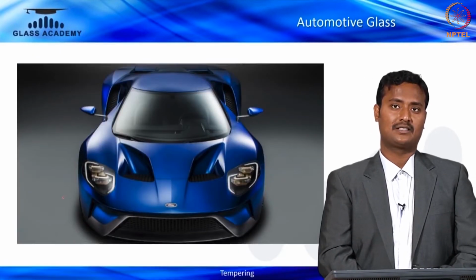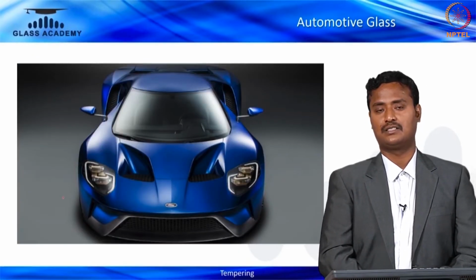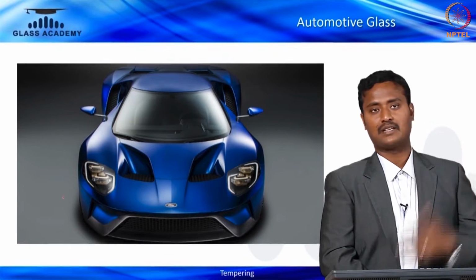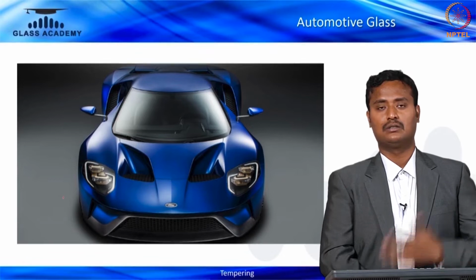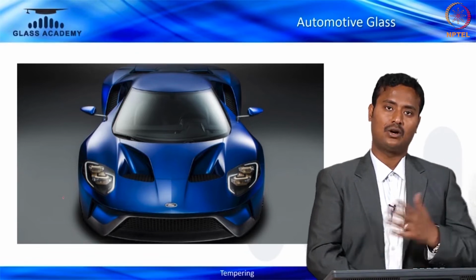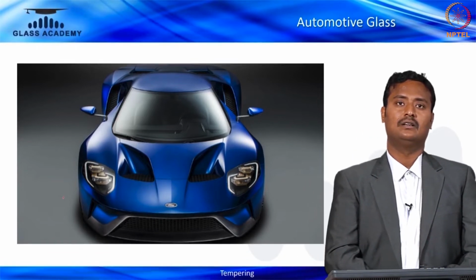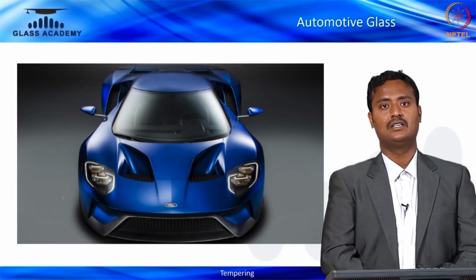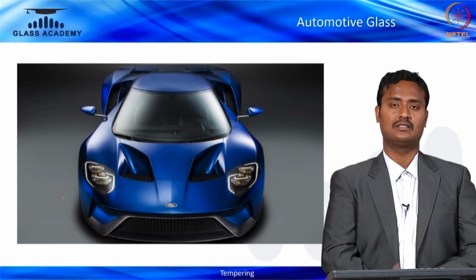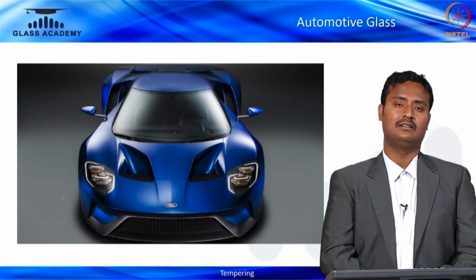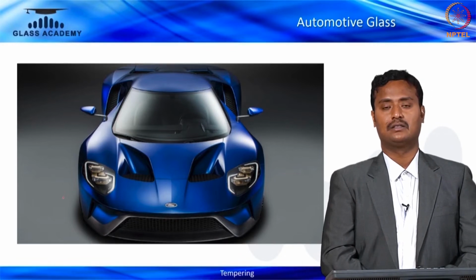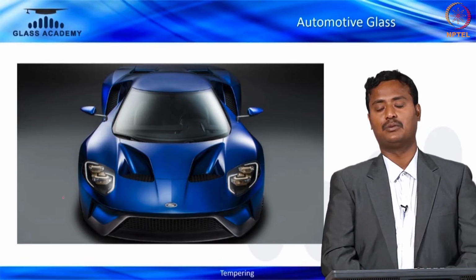Most important next is the automotive sector. It is widely used for windshields, side windows, and backside windows. Automotive sectors use laminated glasses and tempered glasses. The safety aspect is one of a kind in the tempering process and laminate process. People widely use glass in the automotive sector.